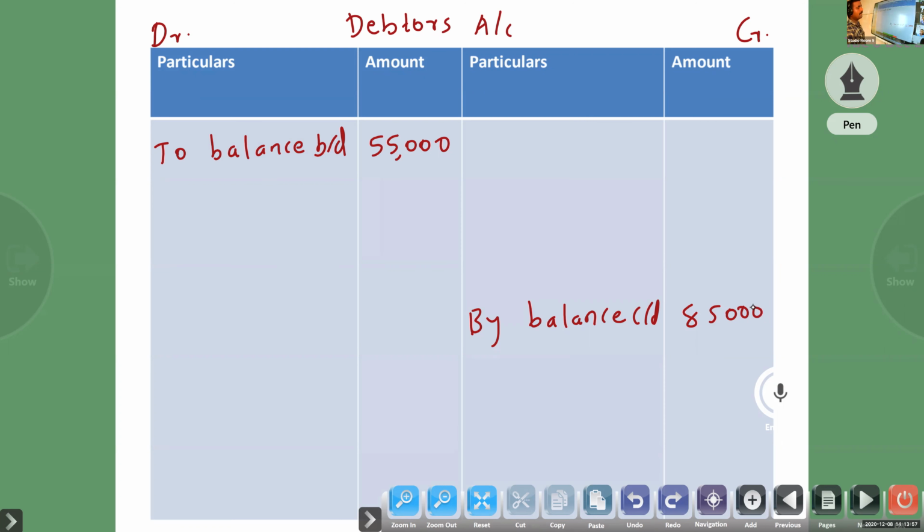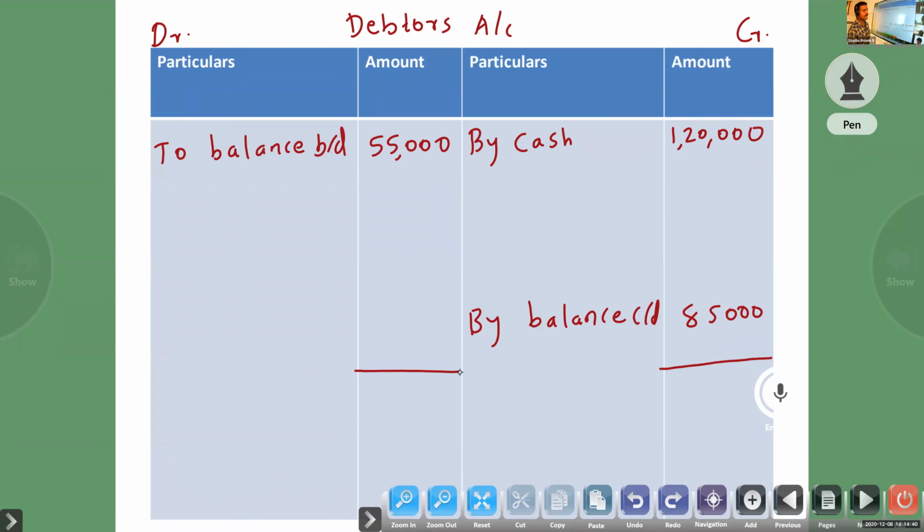So where will it come? Credit side, by cash. By cash, the amount given is 1,20,000. Okay, any other item related to debtors? No, sir. Okay.